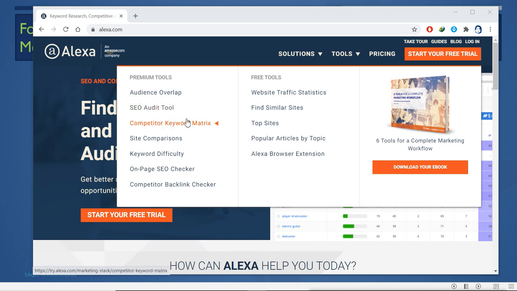These are free. You can go for website traffic statistics, find similar sites, see the top sites, popular articles by topics, and the Alexa browser extension for browsers. But I want to see the traffic only, so I'll go to this free tool.